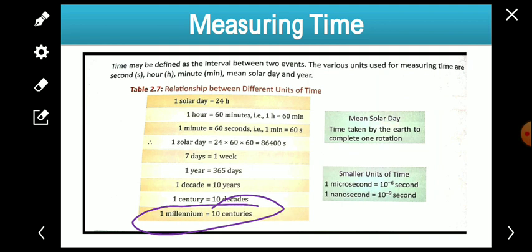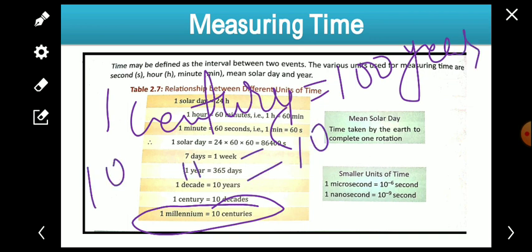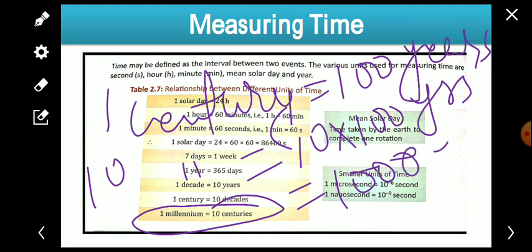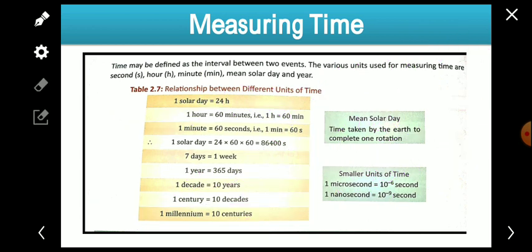10 centuries means what? 1 century means 100 years. So 10 centuries means 10 into 100, which means 1000 years. So we can say that 1 millennium is equal to 10 centuries, and 10 centuries means 1000 years. So 1 millennium is equal to 1000 years. Like this we can relate the different units of time.